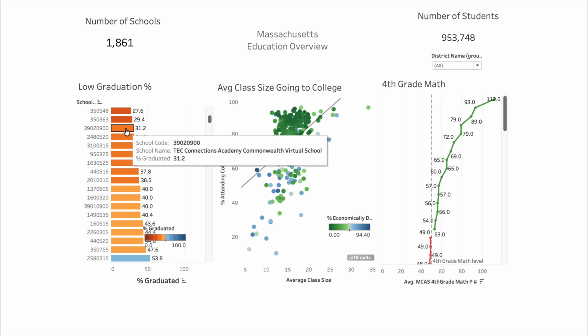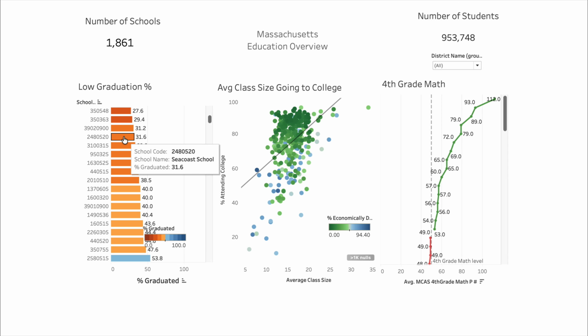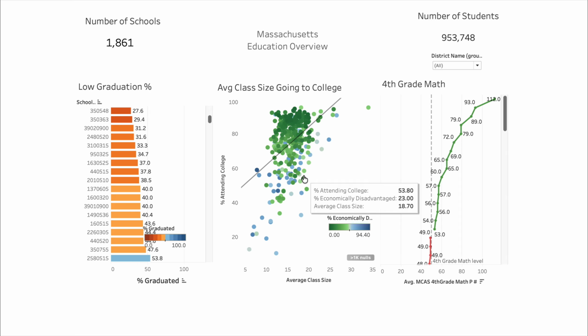And if we can get Seacoast School from 31% to 50%, raise them 20%, there might be some simple steps to help boost that number. So the question I thought might need to be addressed first would be class size. I thought maybe the school could invest in additional schools or hire more teachers to get class size lower. As you can see in the scatter plot here in the middle, though, I'm not sure class size matters.